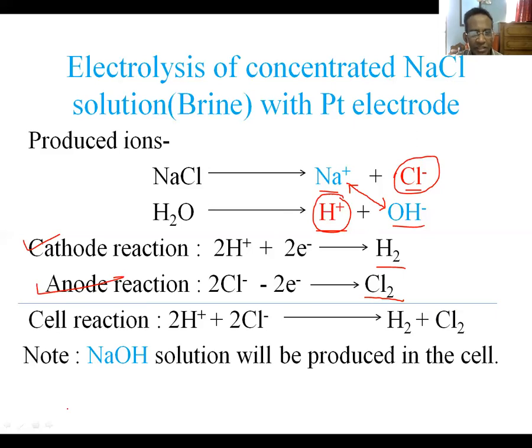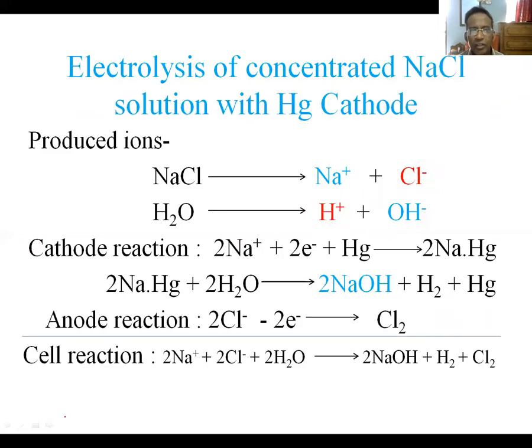We have another effect in this matter, that is the nature of the electrode. We shall elaborate this point with the example of the electrolysis of concentrated sodium chloride solution, that is brine, with mercury cathode. It is mentionable that this time we are using mercury cathode instead of platinum, but the electrolyte remains the same. This time the electrolyte is concentrated sodium chloride solution, that is brine, but the cathode has been changed from platinum to mercury.